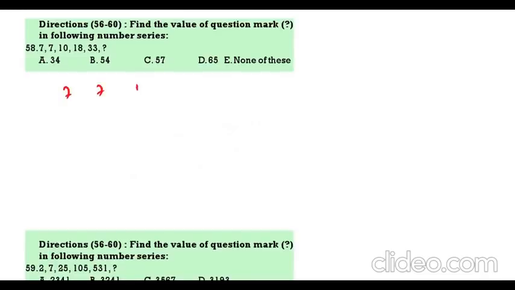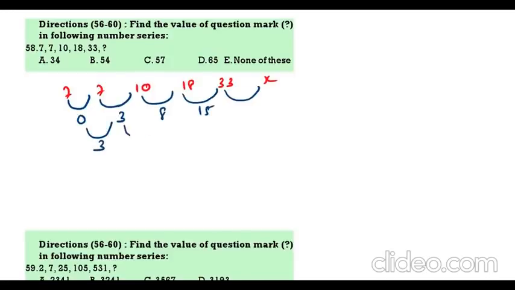7, 7, 10, 18, 33, question mark. 0, 3, 8, 15, question mark. So the gaps are 3, 5, 7, 9. So 33 plus 24, 57.